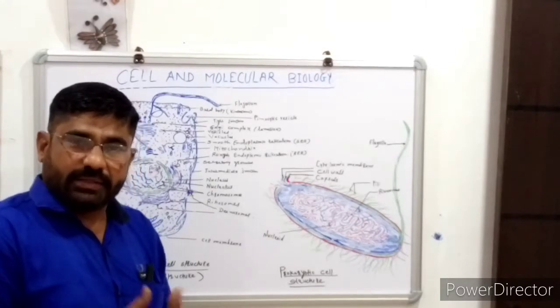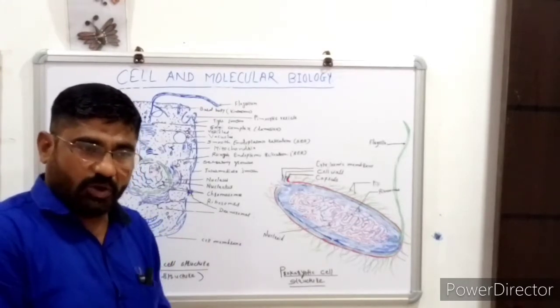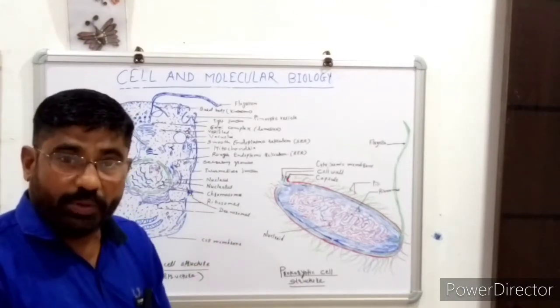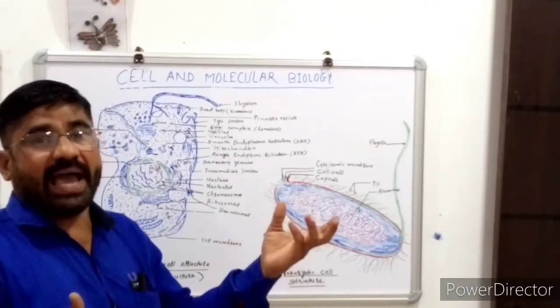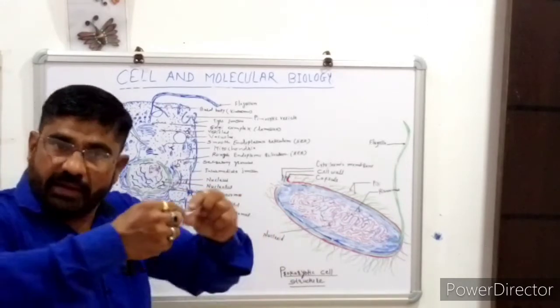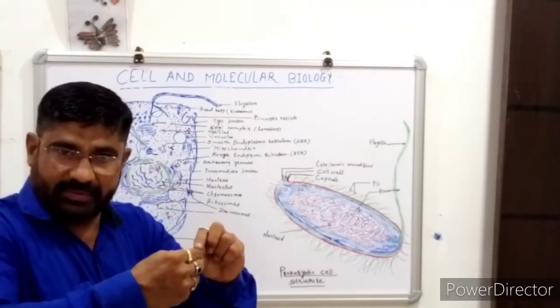Then in the higher organism's body, in our body, there is hemoglobin. What is heme? That is the iron, the mineral. The mineral interacts with the globin protein, which has a tertiary structure.